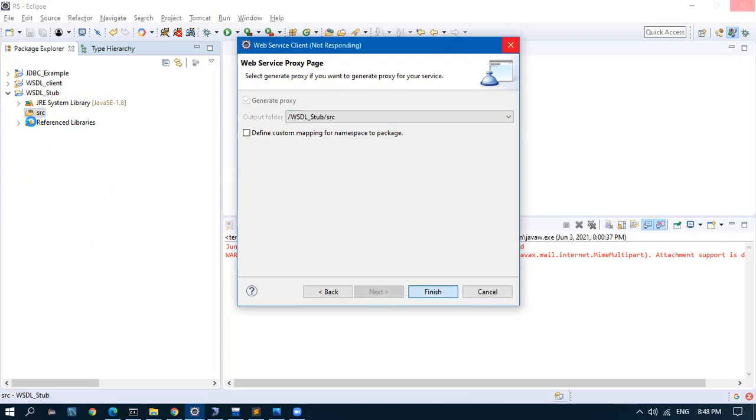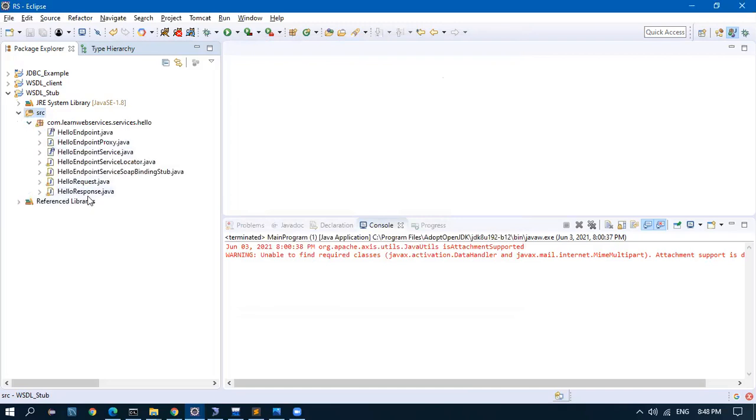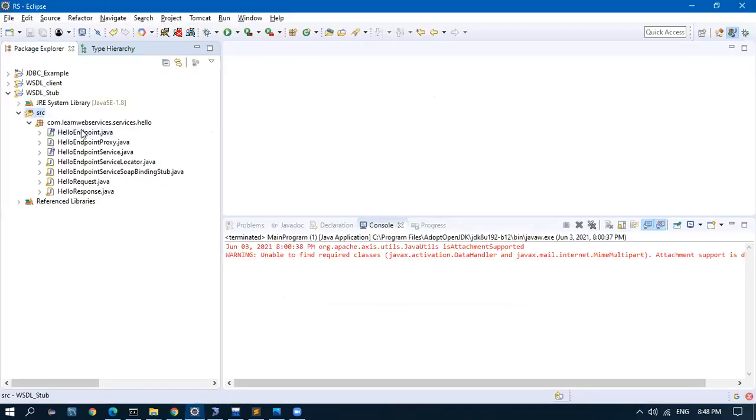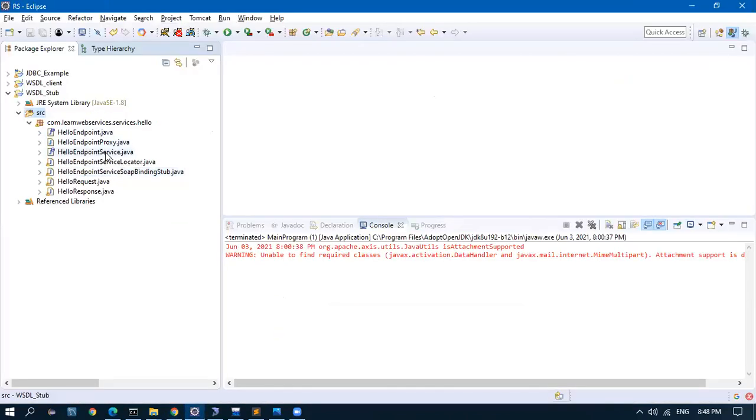It is not going to duplicate what I created manually. Whatever is in the WSDL is going to be mirrored here. Whatever is there in the single file is going to be split and created as multiple Java files. That is why they share it as WSDL. So our work is done.